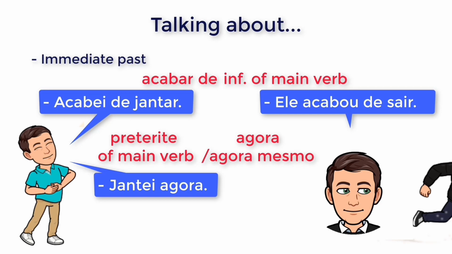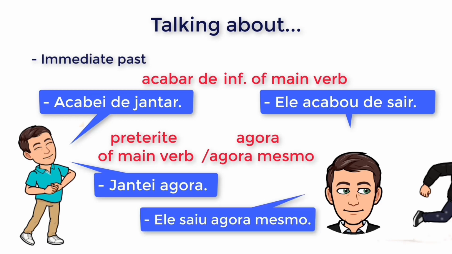The other example that we're using here, ele saiu agora mesmo. He has left just this minute. So the preterite of the verb sair conjugated with ele, and then agora mesmo, which gives the idea of just this minute.